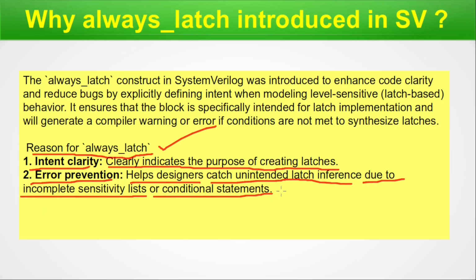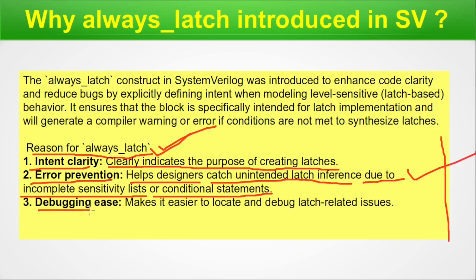So in the previous episode, we have seen about the latches getting created due to some sort of coding mistake like the sensitivity list or the missing else. So these are mistakes, and a human when designing the RTL can make mistakes. It could be a keyboard typo or something logic that was not clear. However, we must have a set of measures to rectify that, and always latch is that measure, and hence it will do the error prevention. Next, we have debugging ease, makes it easier to locate and debug latch related issues.